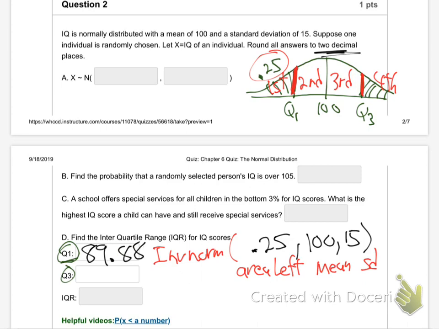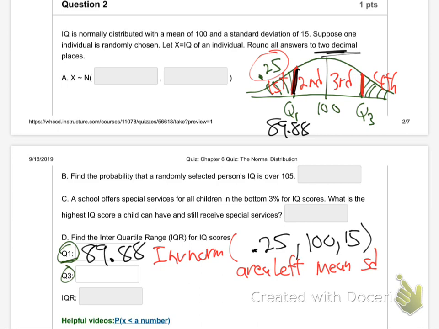89.88. That means anybody that has an IQ of 89.88, that's the end of the first quarter, beginning of the second quarter. 25% of people have below that, 75% have above that. Okay, now let's find Q3.